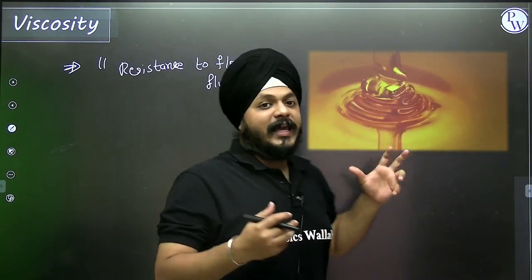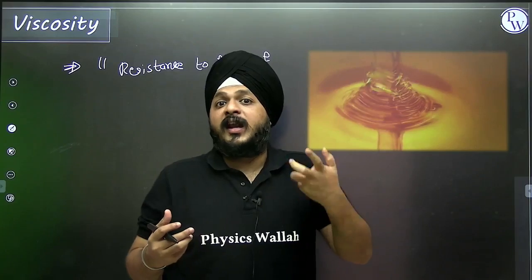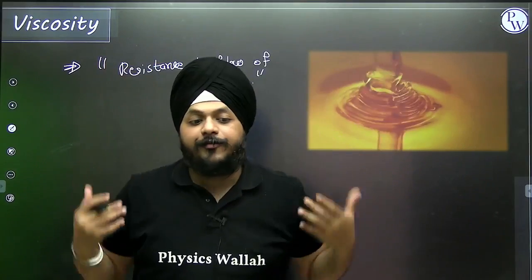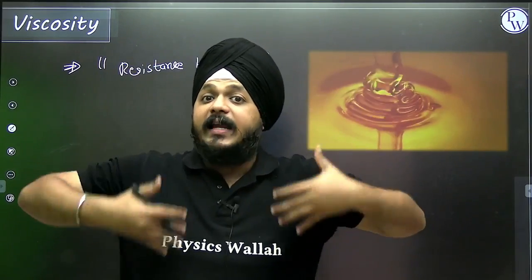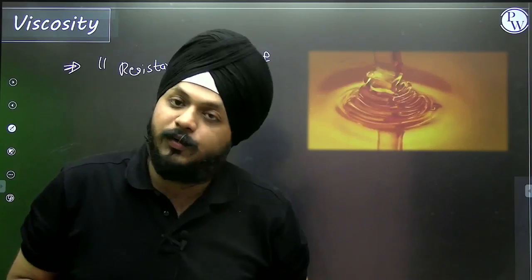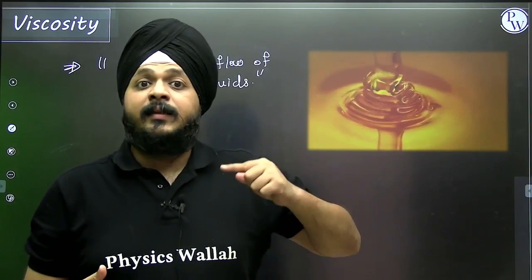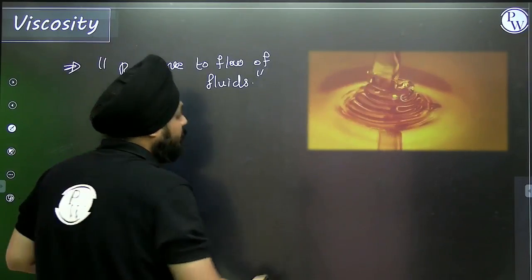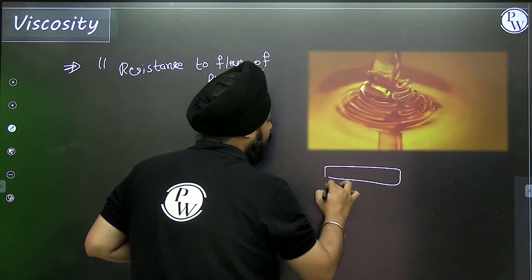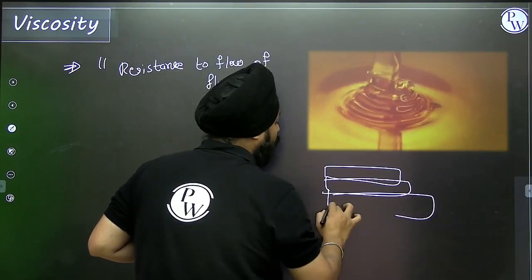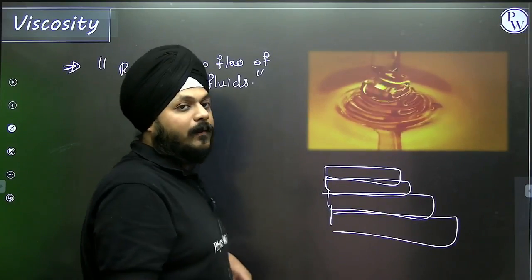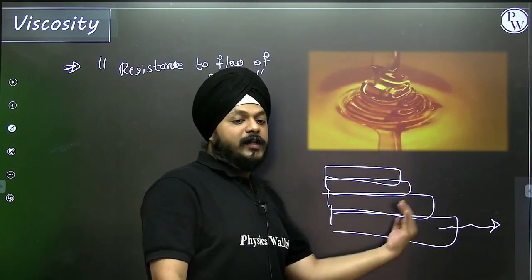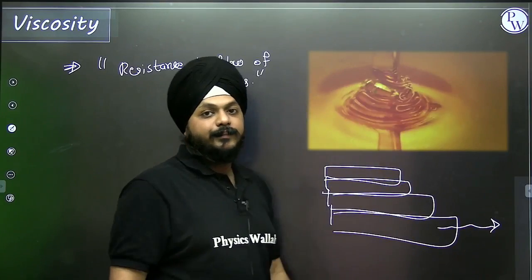So in this case, there exists a kind of resistance. Sometimes a fluid itself resists its own flow because it is highly viscous. That property is known as viscosity, and it acts in terms of a force that is known as viscous force. Suppose I am talking about Dabur honey, it is forming lots of layers this way. Actually, it was flowing with some velocity, but because of the property of internal resistance, some layers are formed like this.